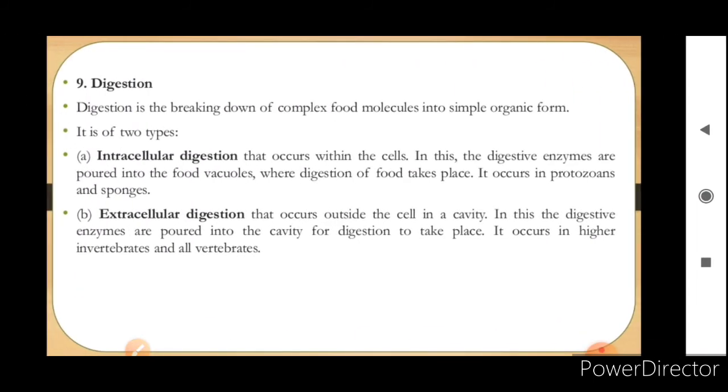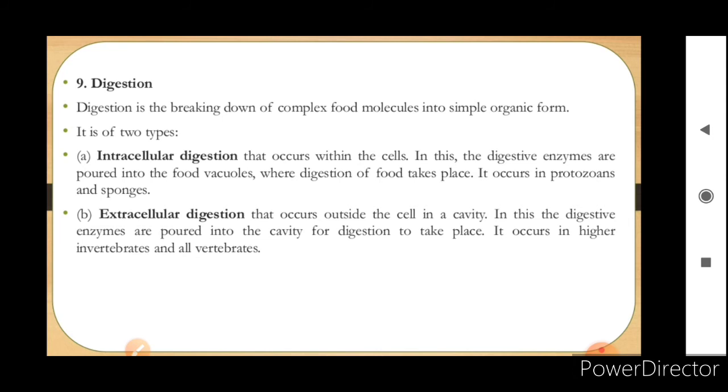Now, digestion can be intracellular as well as extracellular. Now, what does this mean? Intracellular digestion occurs within the cell. Okay, in this the digestive enzymes are poured into the food vacuoles where digestion of food takes place. It occurs in protozoans and sponges. And extracellular digestion occurs outside the cell in a cavity. In this, the digestive enzymes are poured into the cavity for digestion to take place. It occurs in higher invertebrates and all vertebrates.